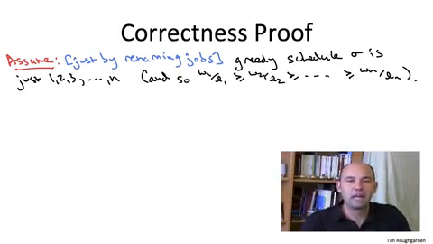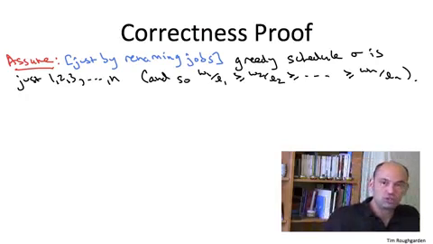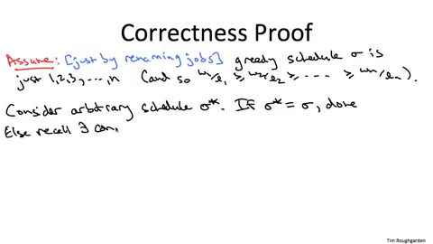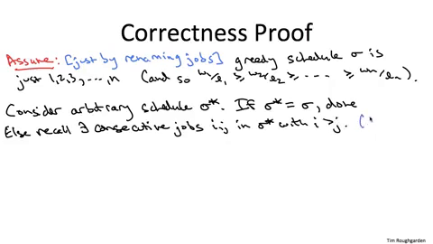So recall the proof plan. We have to take any other competing schedule sigma star and show that it's no better than sigma, show that sigma is at least as good as it. So fix any such schedule sigma star. Obviously, if sigma star is sigma, then they're the same. They're just as good as each other, so there's nothing to do. Now, if sigma star is not the same thing as sigma, if it's not just the sequence 1, 2, 3, all the way up to n, we're going to reuse a key observation from our previous proof. Namely, any schedule other than just 1 through n has to contain in it a consecutive pair of jobs, i and j, where j is executed immediately after i, where i has the higher index.